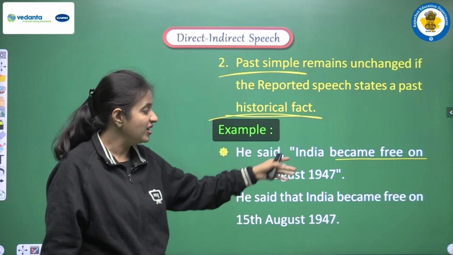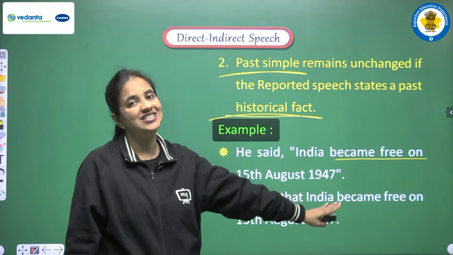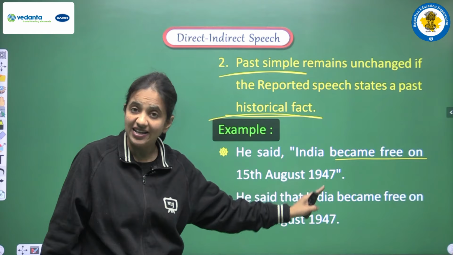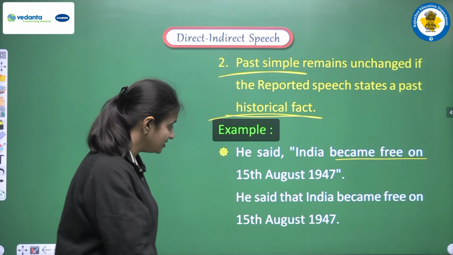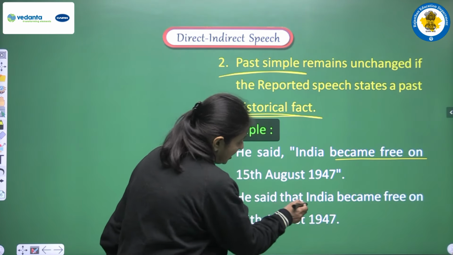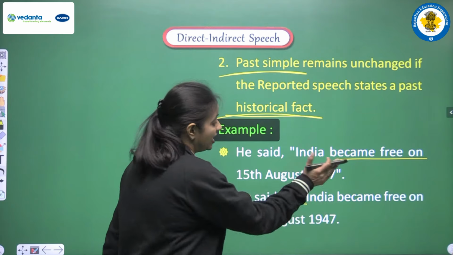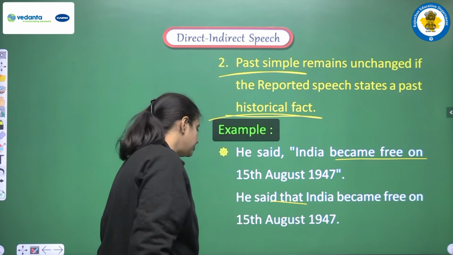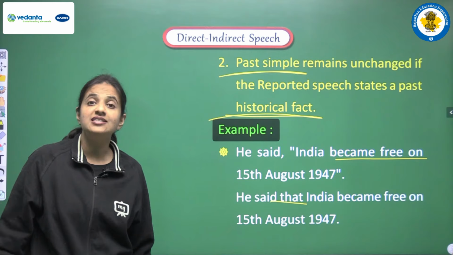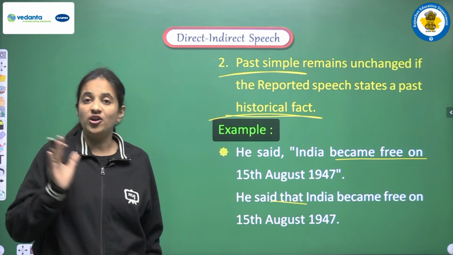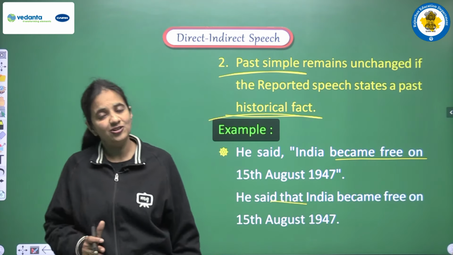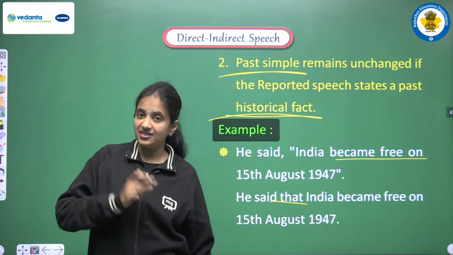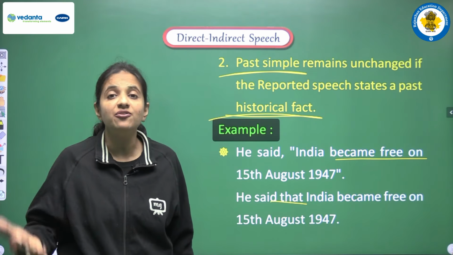This is the reason we have to write the same sentence, or we can say we have to use the same tense here in the indirect speech, and the sentence will be, he said that. We are using one conjunction, and after that we are writing the same tense. India became free on 15th August 1947. So yes, अगर कोई historical fact दिया गया है, then also we don't convert past simple into past perfect.